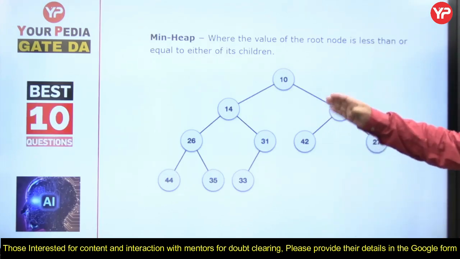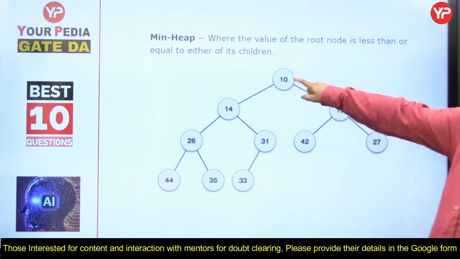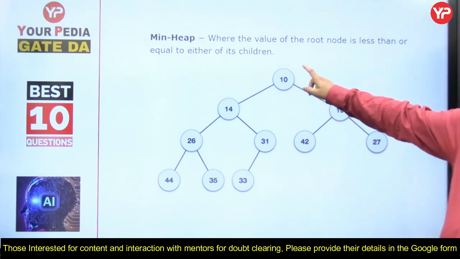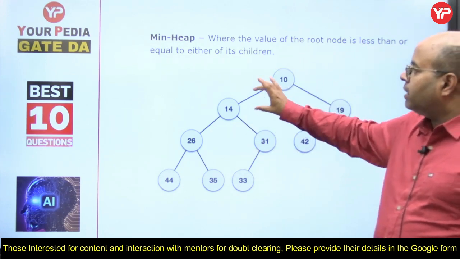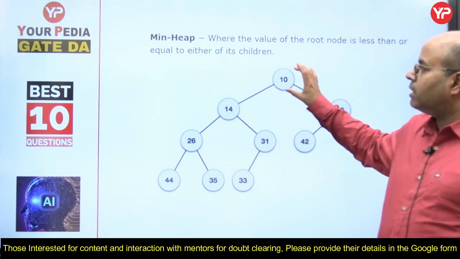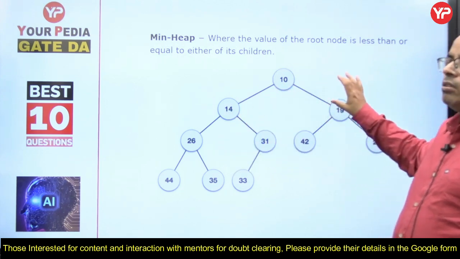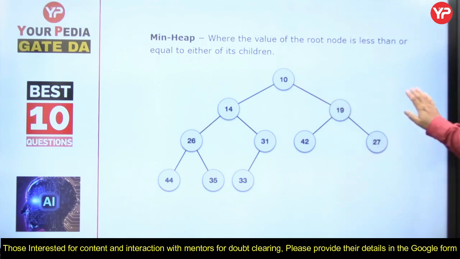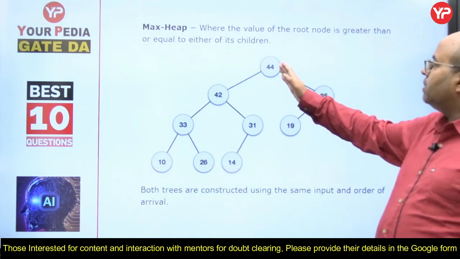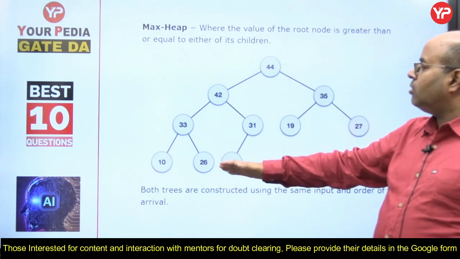Like this is the minimum heap, where the value of the root node is less than or equal to either of its children. So we can start from the root node and, on the basis of cost, keep on finding the uniform cost search. So this minimum heap is most suited. In a maximum heap, the opposite will happen. This is the highest and then the lowest are coming.